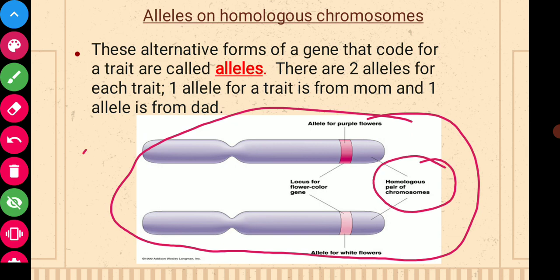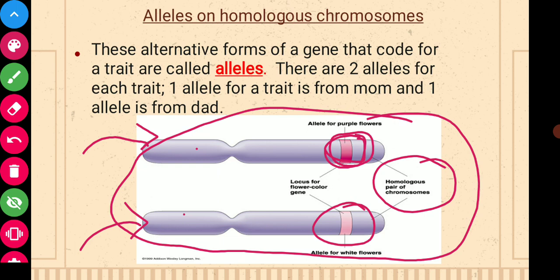That means one chromosome has come from my mother, another from my father. Suppose this is the allele for purple flower, on the chromosome for pea plant. So this has come from the mother pea plant and this has come from the father pea plant. So this is one allele from mother and another allele from father.